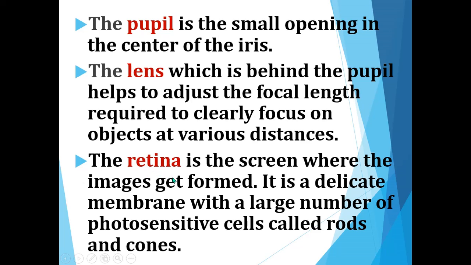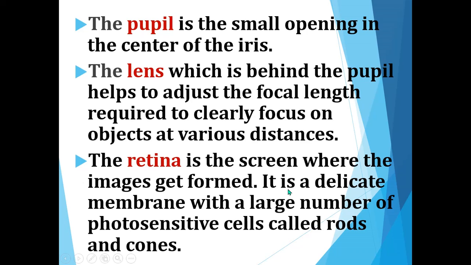Now the next one is the retina. The retina is the screen where the image gets formed. It acts like a screen where the image will be formed. So once the lens focuses the object, the image will be formed on the retina.